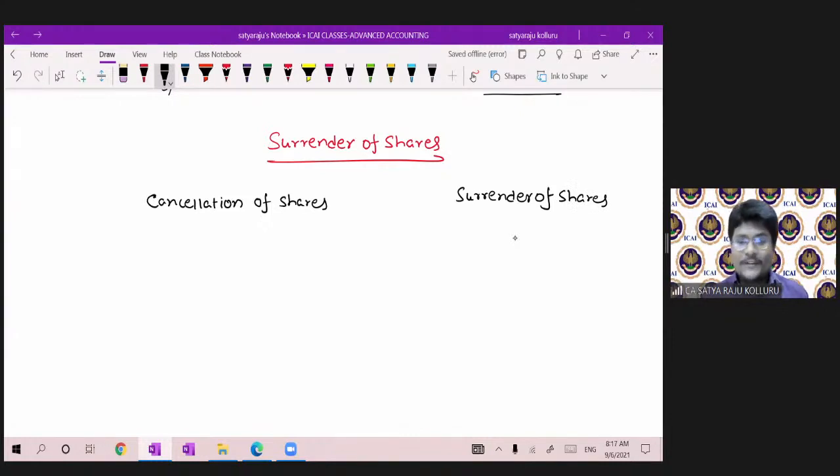Here, I don't want to explain the meaning of surrender of shares directly. Here I put what is the difference between cancellation of shares and surrender of shares. Through that, you can easily understand what exactly the meaning of surrender of shares is.